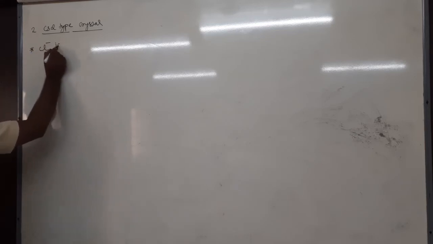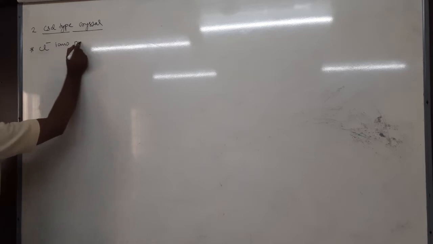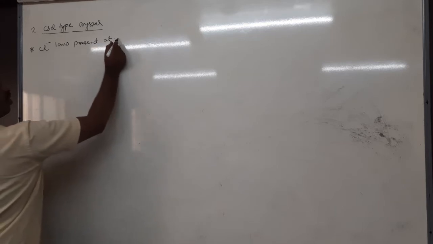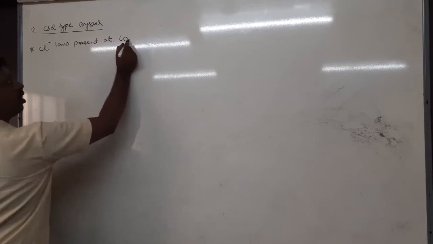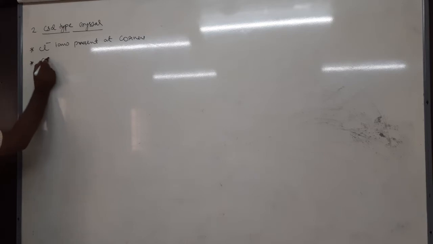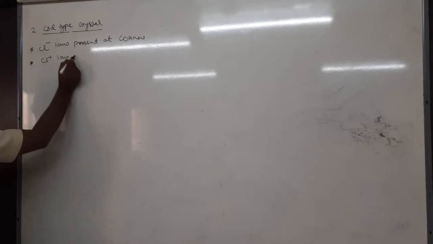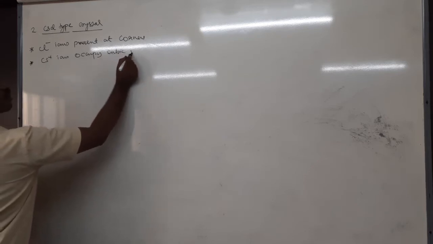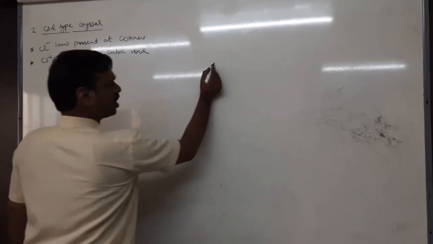Cl minus ions are present at all the corners, not BCC, at all corners of the cube, right? And what about the cesium plus ion? The cesium plus ion occupies the cubic void. How is it? Let us take a cube.